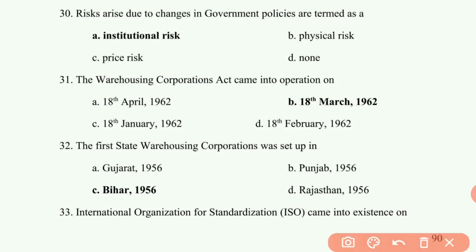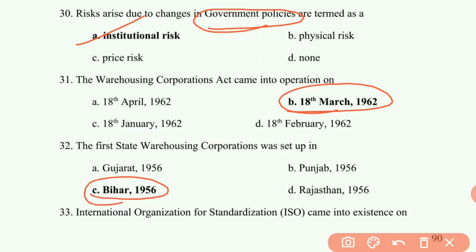30th question: risks arise due to changes in government policies are termed as. For government policies, it is institutional risk. 31st question: the Warehousing Corporation Act came into operation on 18 March 1962. 32nd question: the first state warehousing corporation was set up in which state? That is Bihar in 1956.